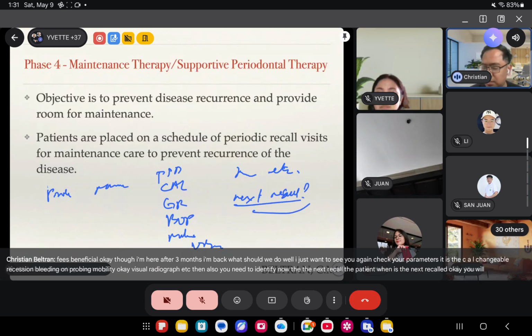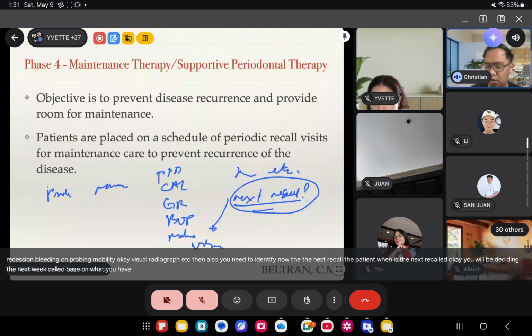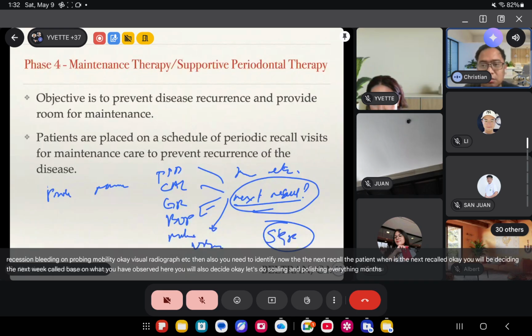You will be deciding the next recall based on what you have observed here. You will also decide, okay, let's do scaling and polishing every 3 months.